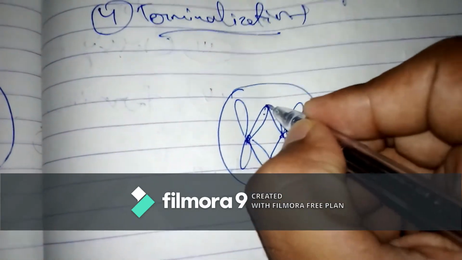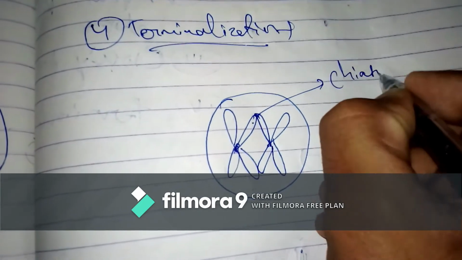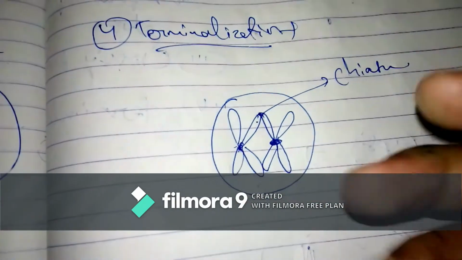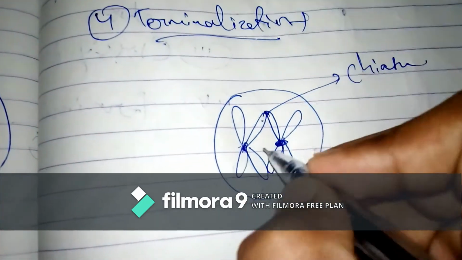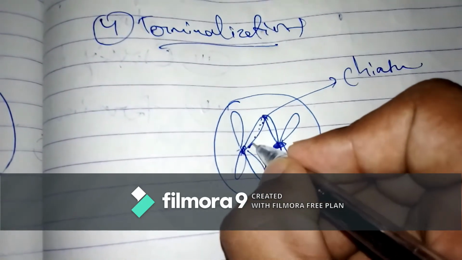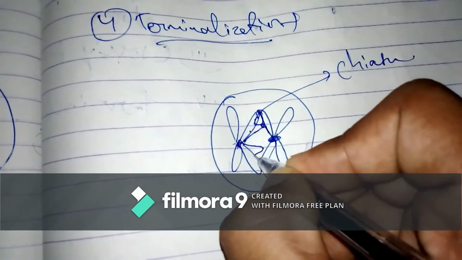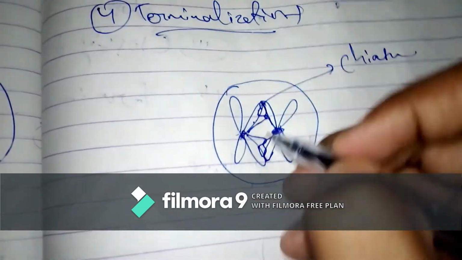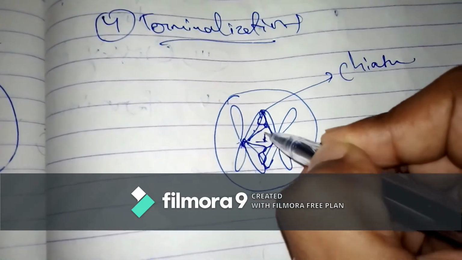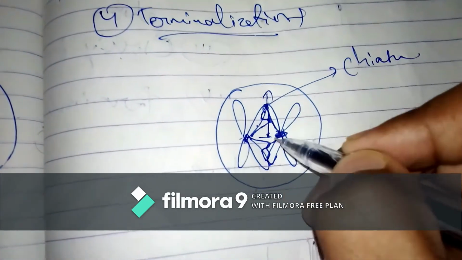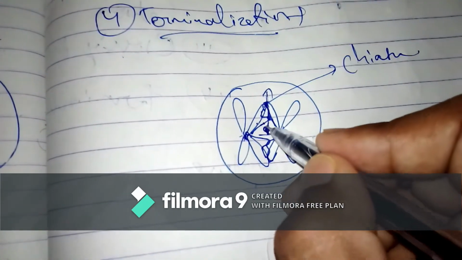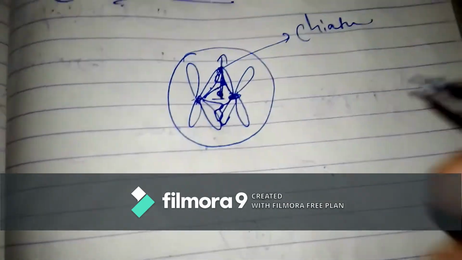Now these are the chiasmas, we know. So this is the centromere. Suppose the chiasma can be formed even here. I told you as many chiasmas as possible can be there. So from the centromere, the chiasma start moving towards the end. Suppose here is one chiasma, then it starts moving towards the end. I'll show you in the figure again.